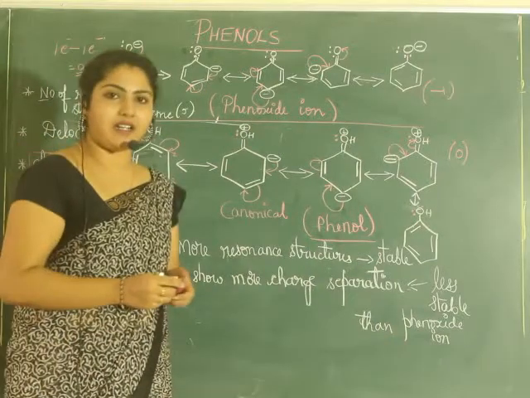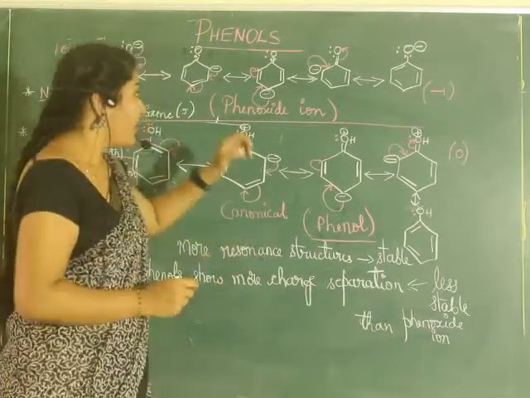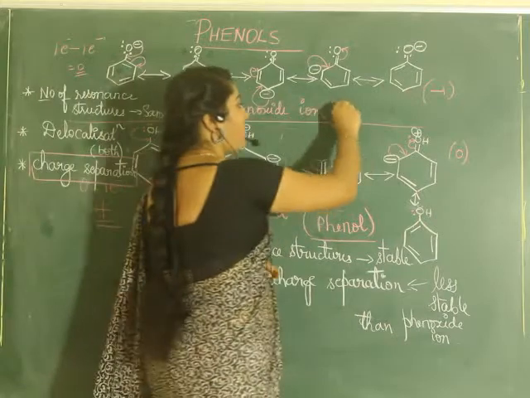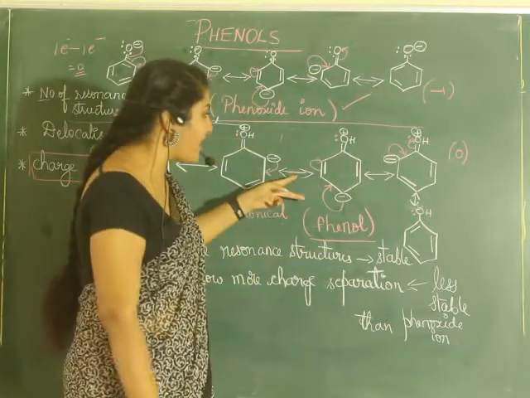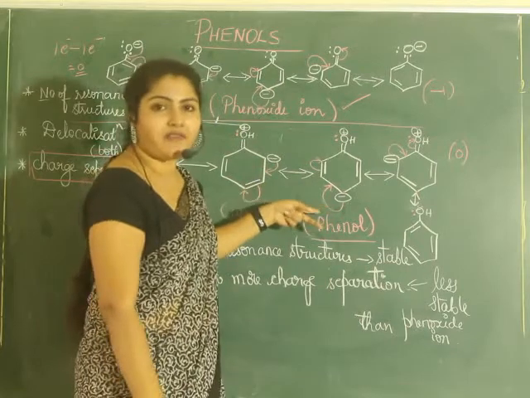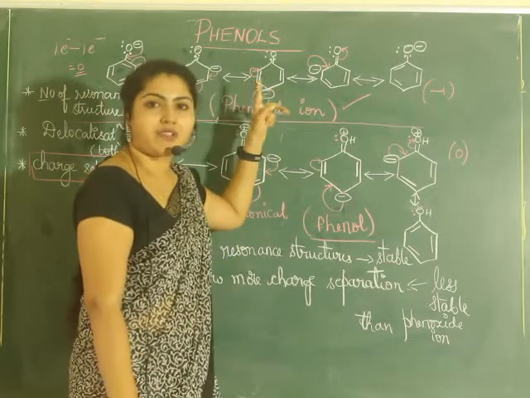Hope it is clear now which is stable. Phenoxide ion is more stable compared to phenols. The reason is because charge separation is more in phenols compared to phenoxide ions.